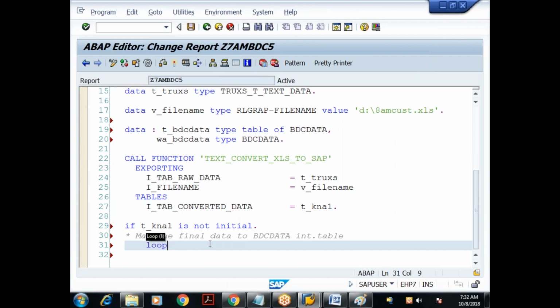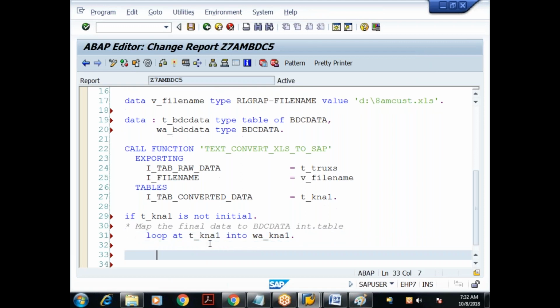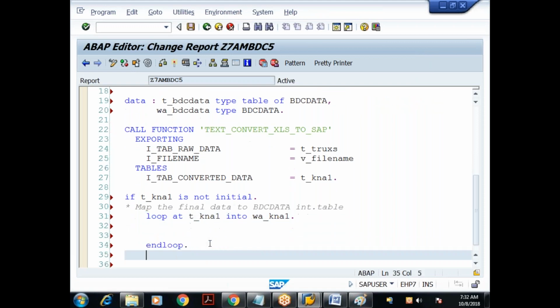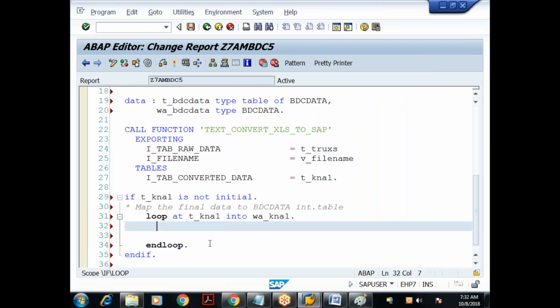What is the logic? Same logic: loop at T_KNA1 into W_KNA1, then end loop. Here, first you have to call one subroutine to map the program, as we discussed in the last 2 classes.